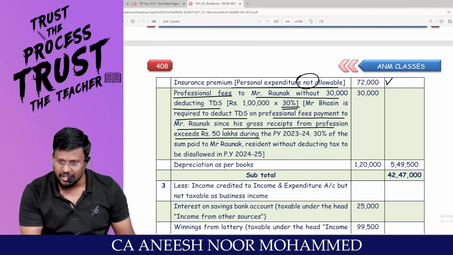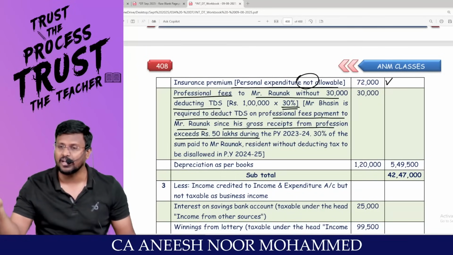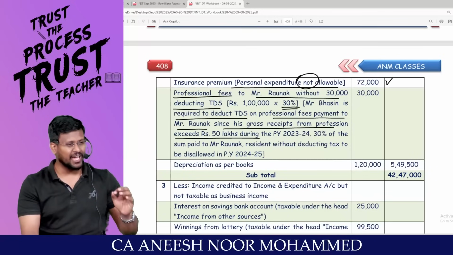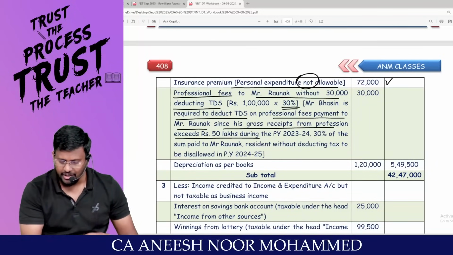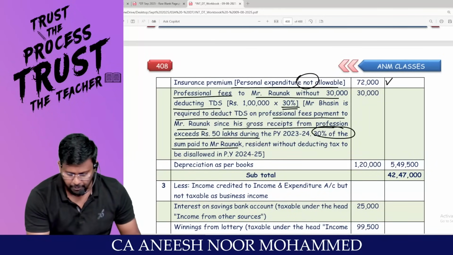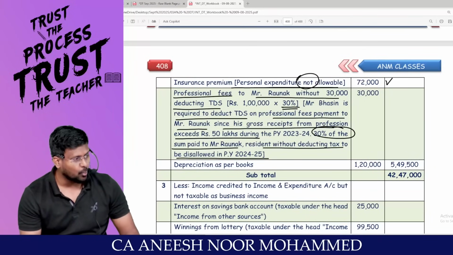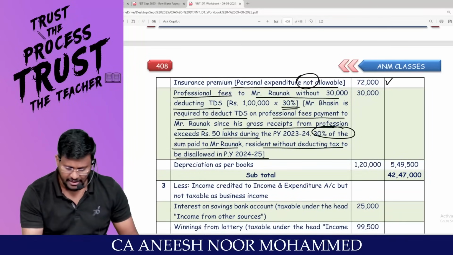But the question specifically said that this guy's turnover exceeds 50 lakh. That means in the last year it is 60 lakh. That means that benefit will not be available. So he is liable to deduct TDS under 194J. Since he has not deducted TDS, 30% of the sum paid to R without deducting tax at source should be added back. 1 lakh into 30%. Are you able to place the provision? Are you able to connect the TDS?